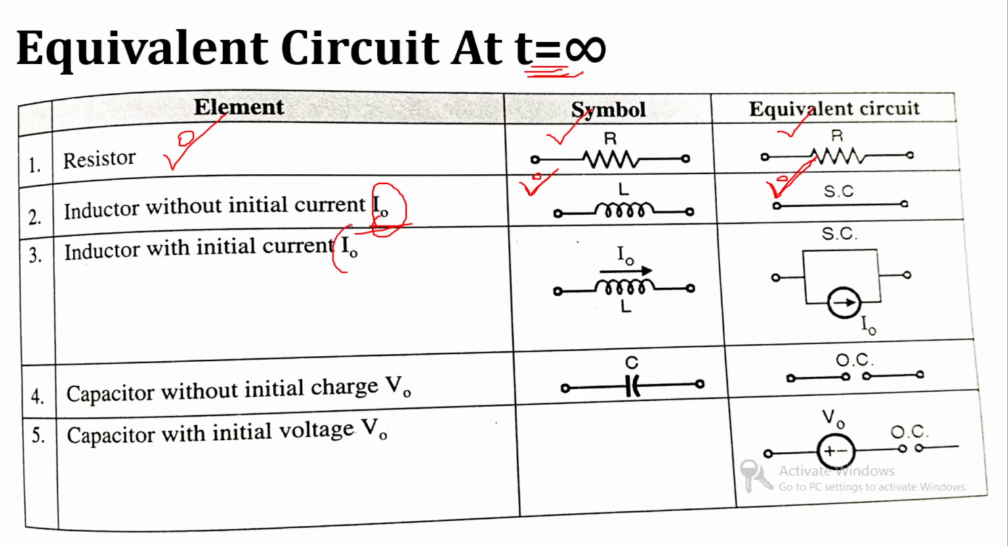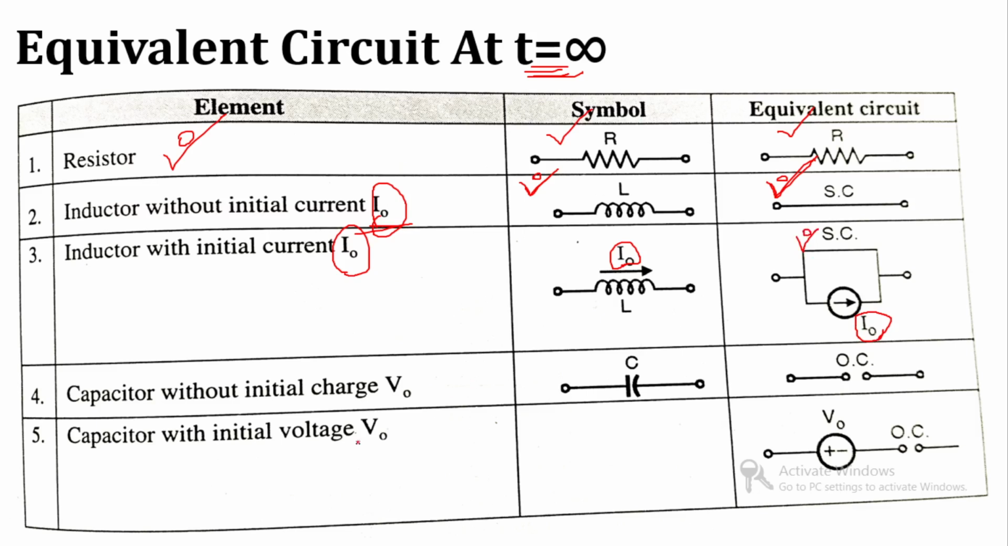Now consider the inductor with initial current I0, clear? As long as t is equal to infinity, if the inductor is in the network, then it will work as a current source. It will work as a current source with a parallel short circuit.